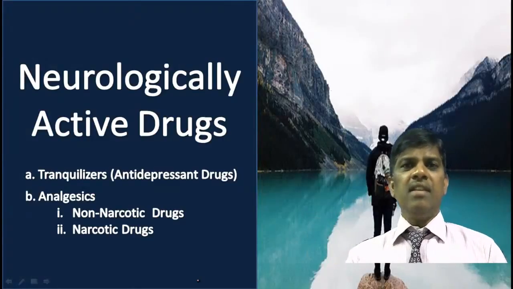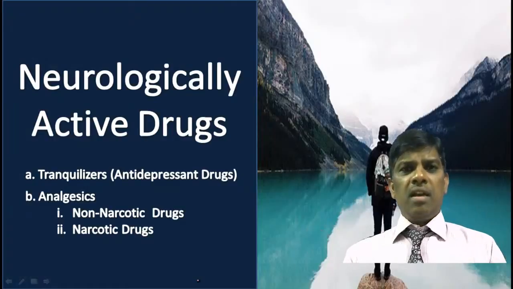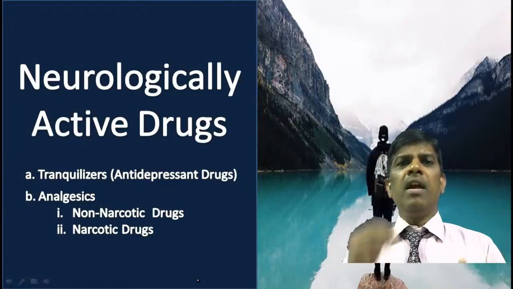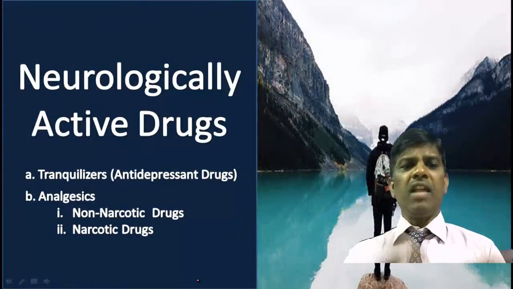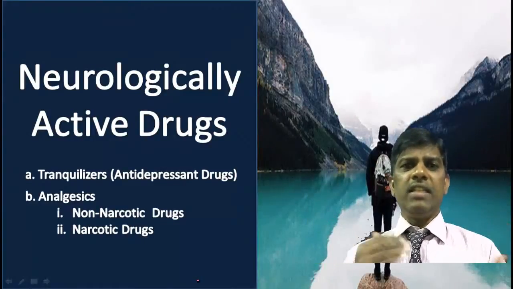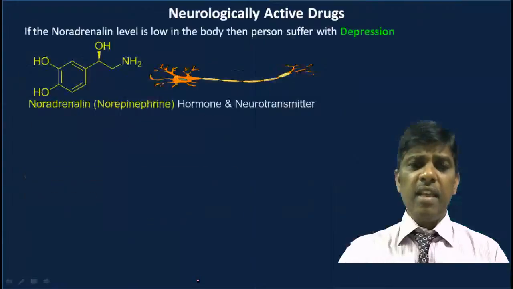Narcotic drugs are banned in the open market. These drugs are only given to people with a prescription, whereas non-narcotic drugs like paracetamol and aspirin you can get OTC, over the counter. Let us see one by one.